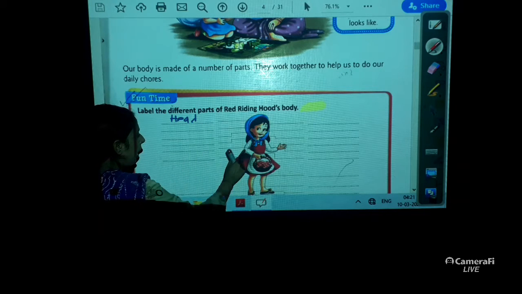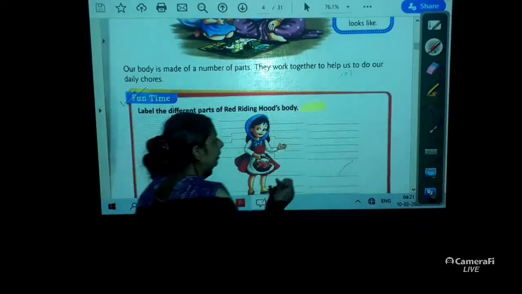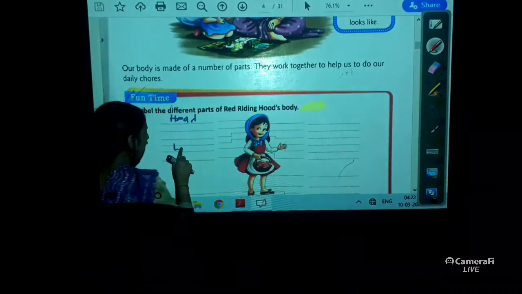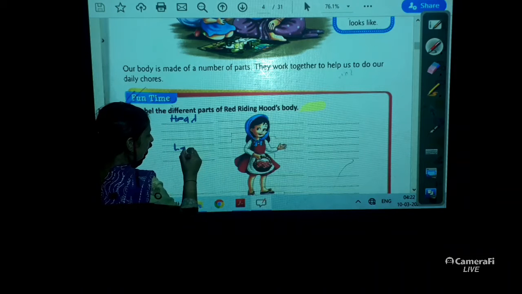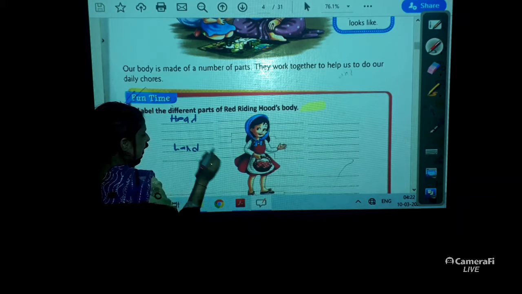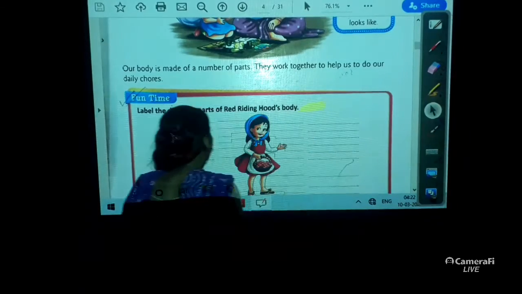In the same way I will write here hand, H, A, N, D, hand. Yes, hand. So in the same way you will be doing this in your book, right?